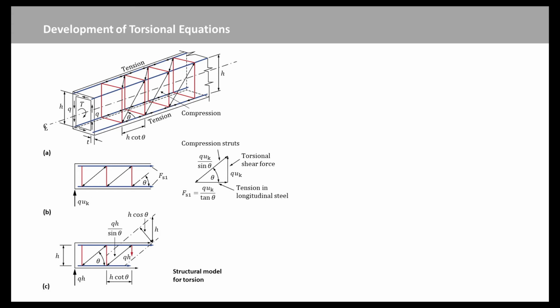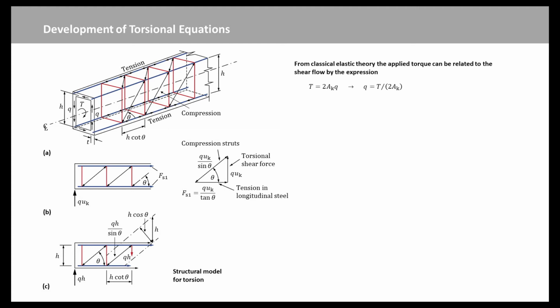The box is reinforced with longitudinal bars in each corner, with closed loops that act as transverse tension ties and the concrete providing diagonal compression struts. It is assumed that the concrete cannot provide any tensile resistance.